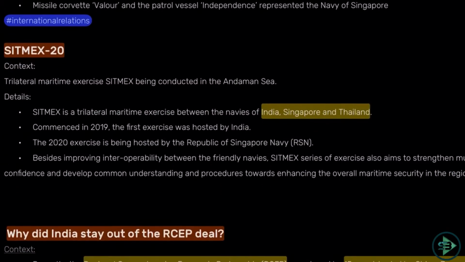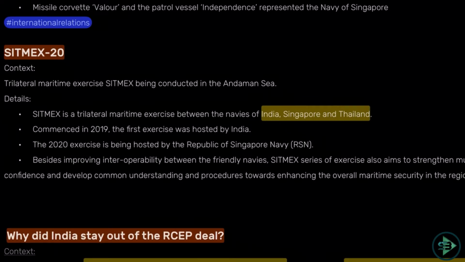Similarly, you remember SITMEX 20. It's a trilateral maritime exercise which is being conducted in Andaman Sea between India, Singapore and Thailand. Okay, so which of this is a maritime exercise conducted between India, Singapore and Thailand? So you need to know the name, SITMEX 20. Similarly, there are others like Suryakiran, Maitri, Sagarmata exercise, India's naval exercise with different countries. Just Google this and know each one of them, okay, because this will also be one of the questions that is expected in the exam.